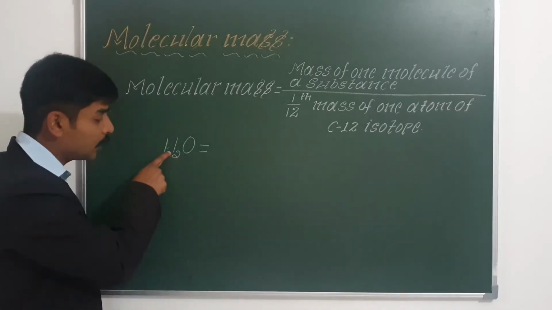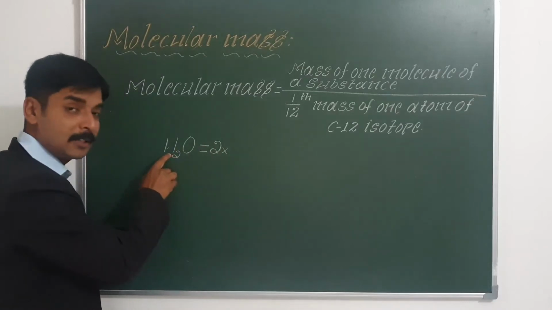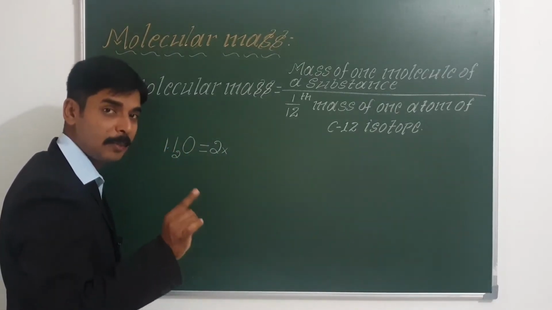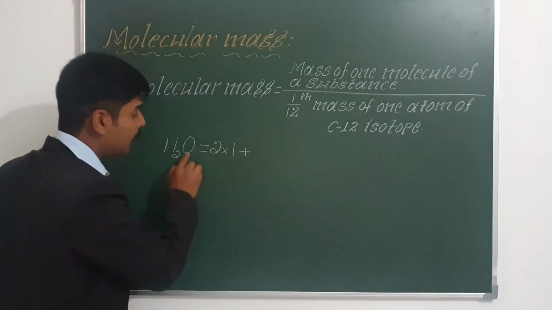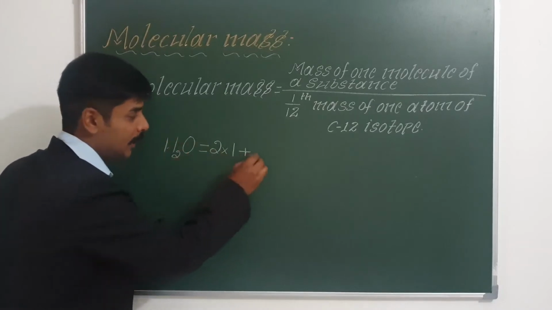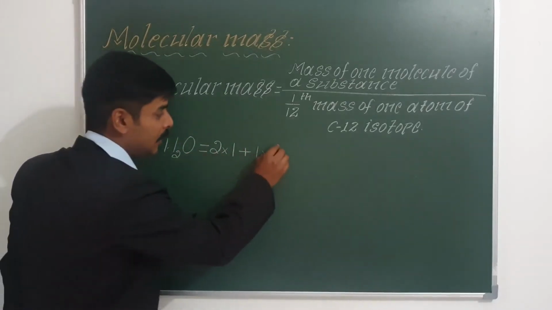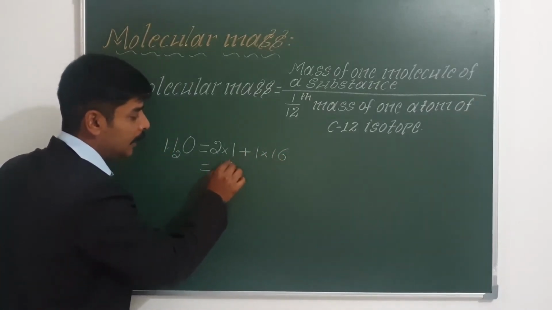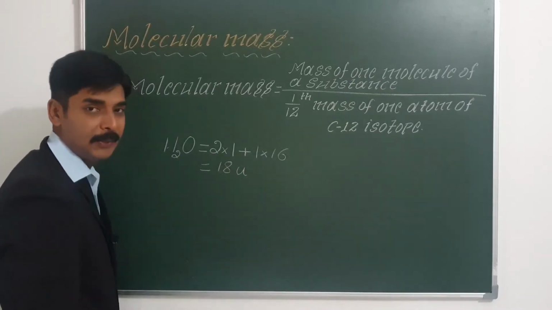The atomic mass of hydrogen is 1. It's actually 1.008, but approximately we take it as 1. So 2 into 1 plus 1 oxygen atom, 1 into atomic mass of oxygen, 16. This comes out to be 18 u. So the molecular mass of water is 18 u.